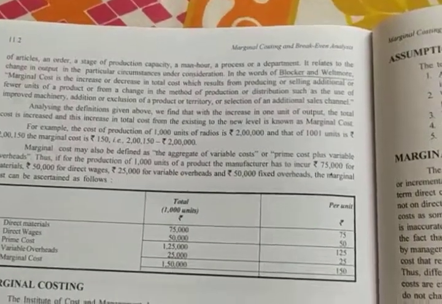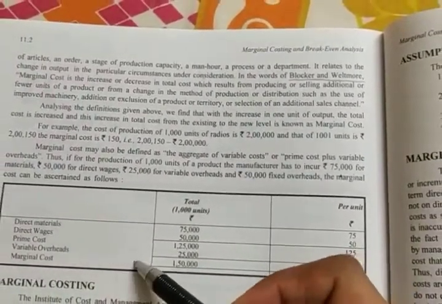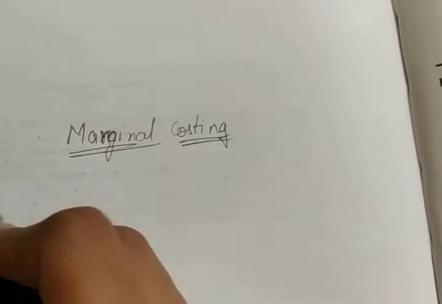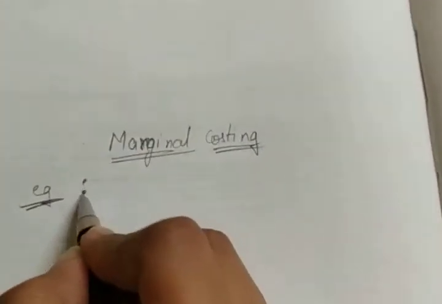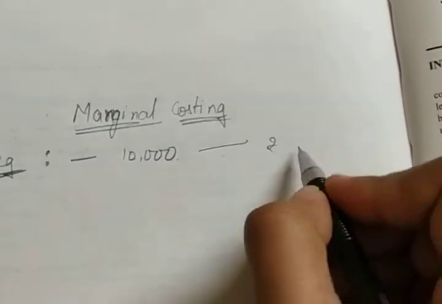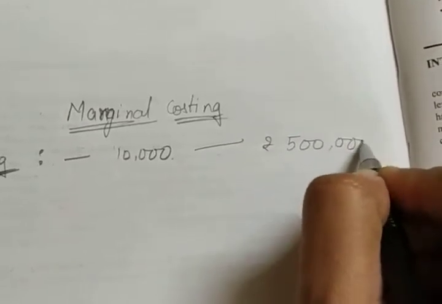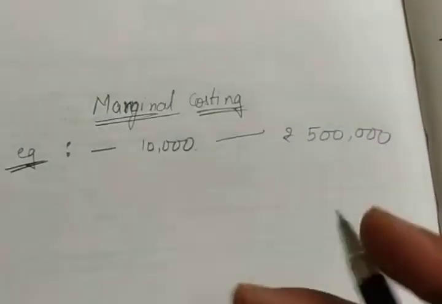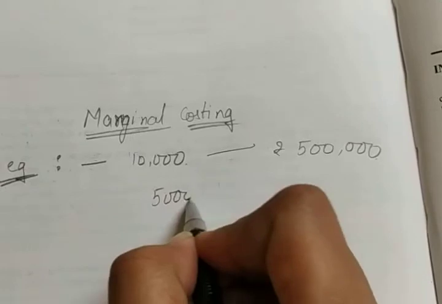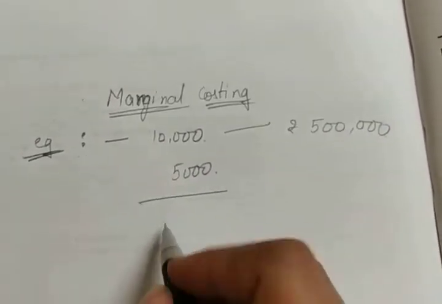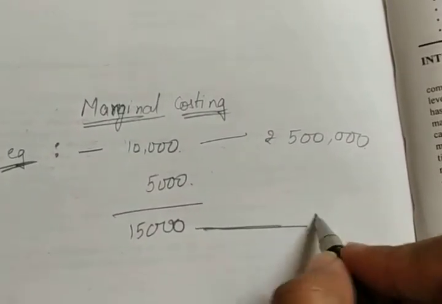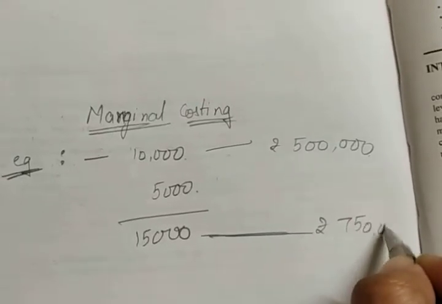Over here they have explained what you mean by marginal costing. For example, if your company is producing 10,000 units at a cost of rupees 5 lakh, and then you get some extra order that you need to produce 5,000 more units, then the total units with the extra you are producing is 15,000, and you have increased the cost up to rupees 7,50,000.